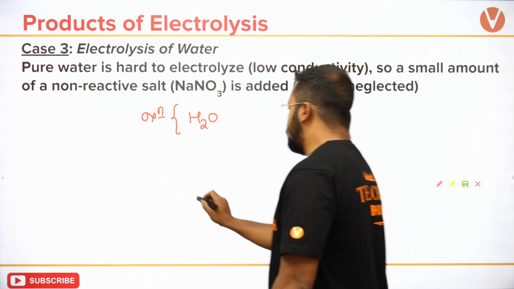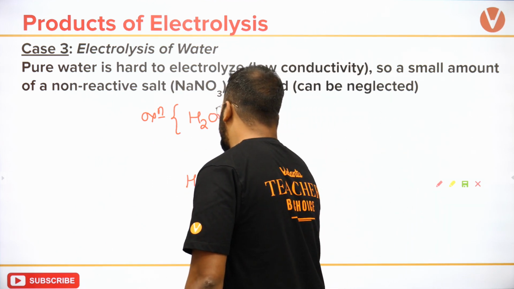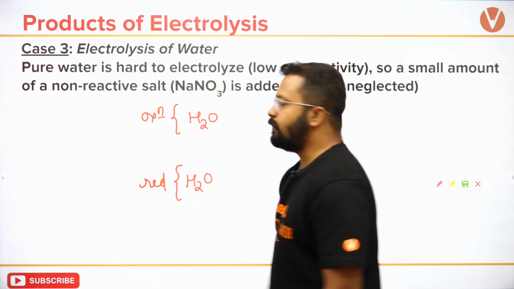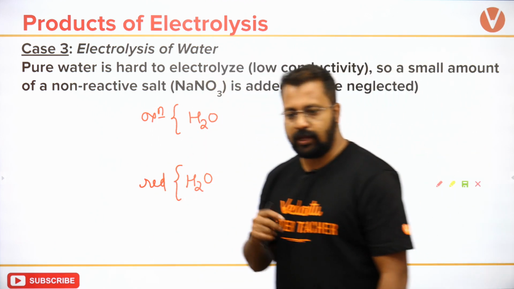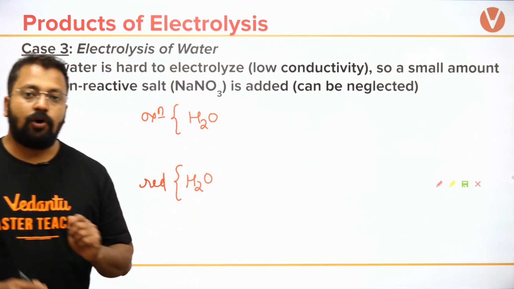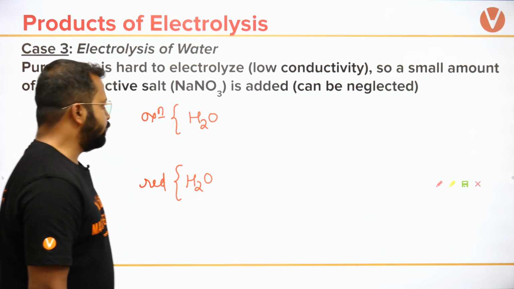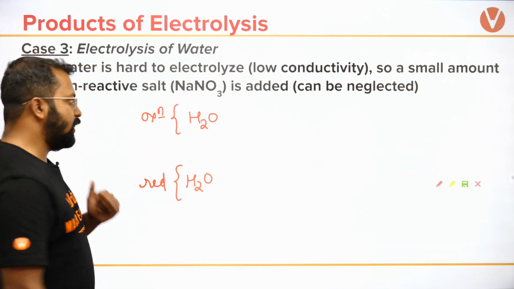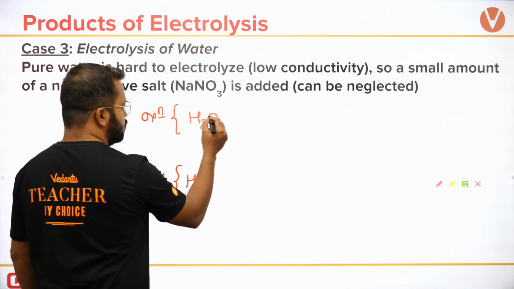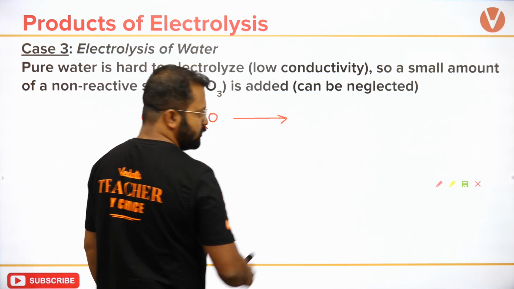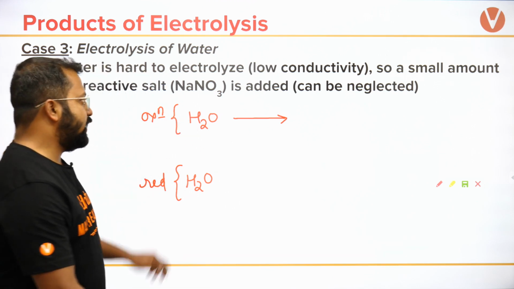Also I will have a scenario where water will try to undergo reduction. ठीक है, ये दो चीजें हैं. Okay, water will try to undergo oxidation and water will try to undergo reduction. Now हम करेंगे क्या? अगर water oxidation करना है then water will give out electrons. लेकिन ऑक्सीडेशन होगा किसका?